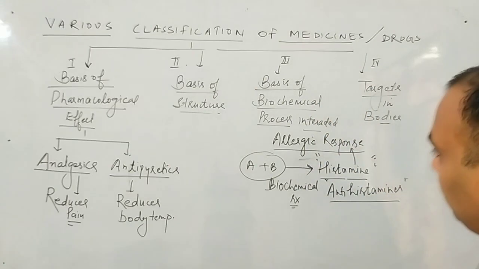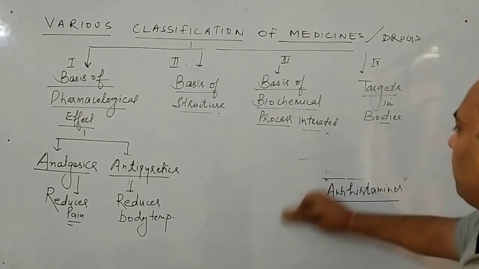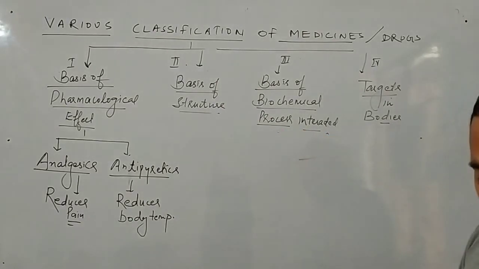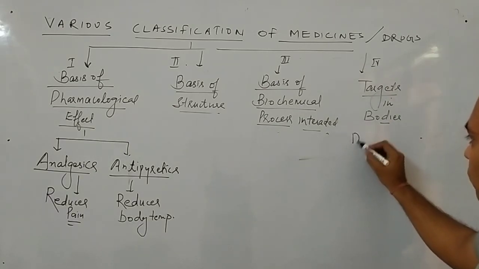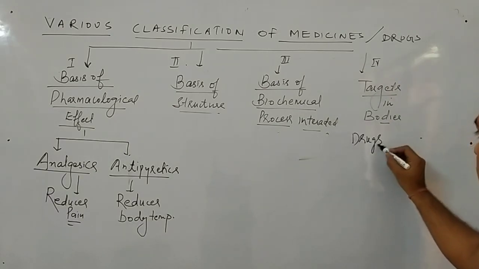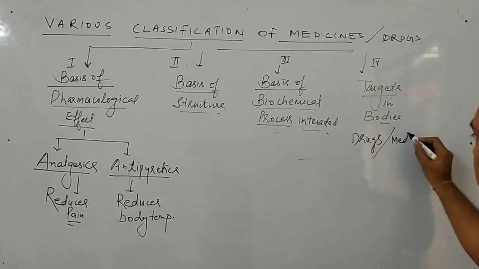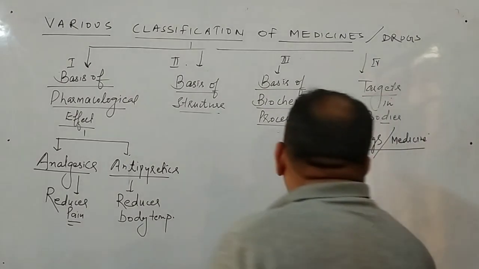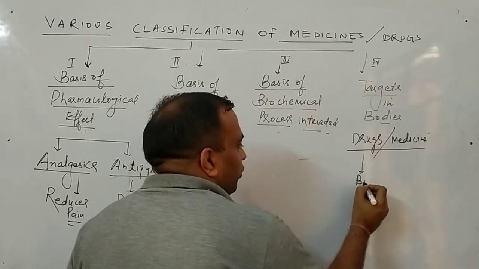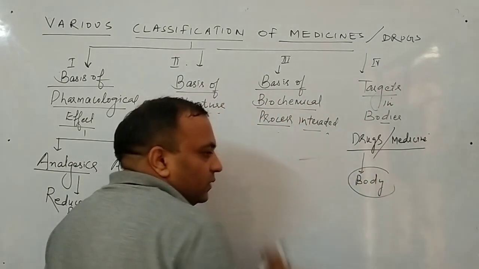Fourth, we can classify on the basis of targets in the body. What are the targets? Just see. Suppose you have taken a drug or medicine. This medicine enters the human body or whatever. Clear?